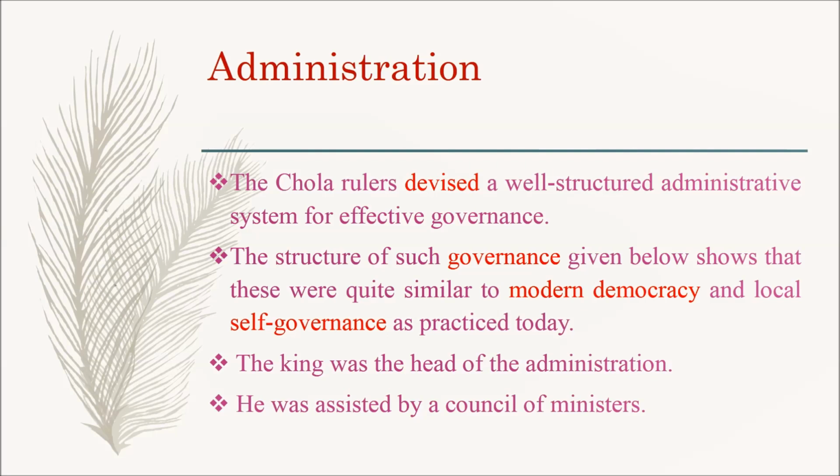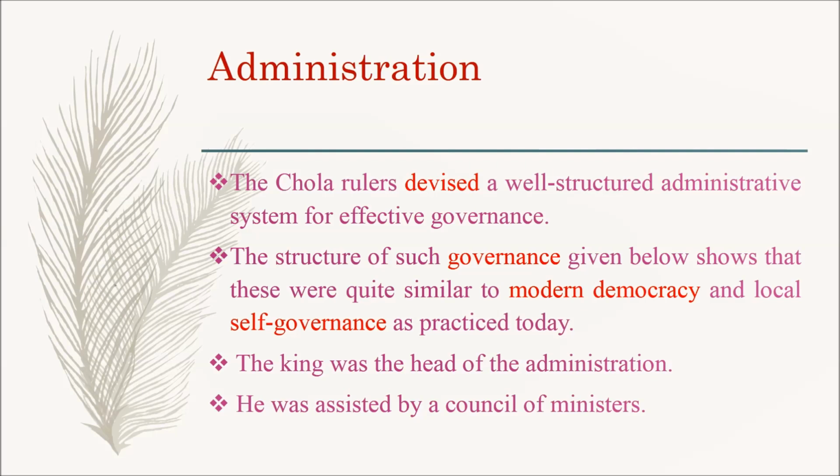So, the structure of such governance given below shows that these were quite similar to modern democracy and local self-governance as practiced today. So, what is meant by democracy? Democracy is a form of government in which the rulers are elected by the people. Self-governance means it is the ability of a group or individual to exercise all necessary functions of regulation without intervention from an external authority.